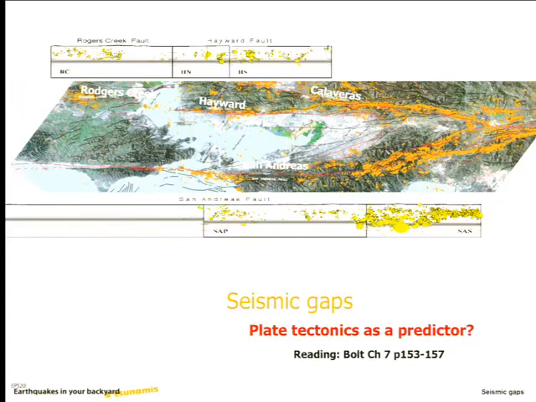The middle third is the science behind earthquake-related processes. And then the final third is what we can then do about it. How can we take this information and use it to reduce the impacts of future earthquakes? And so we're going to start to ease our way into that final third. We're going to talk today about how we can use plate tectonics to say something about where we expect future earthquakes.